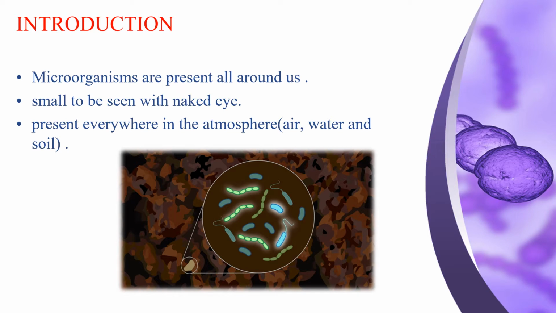Many living organisms are present in soil, water and air around us. Some of these organisms are so small that we cannot see them with the naked eye, and we need a magnifying instrument called a microscope to see them. These extremely small organisms are called microorganisms, and they are present all around us, in air, water and soil.